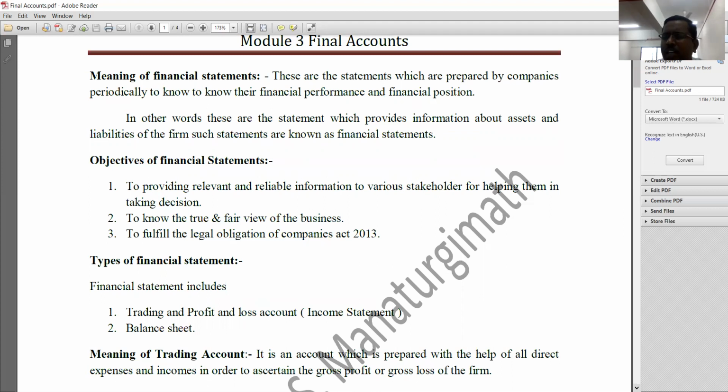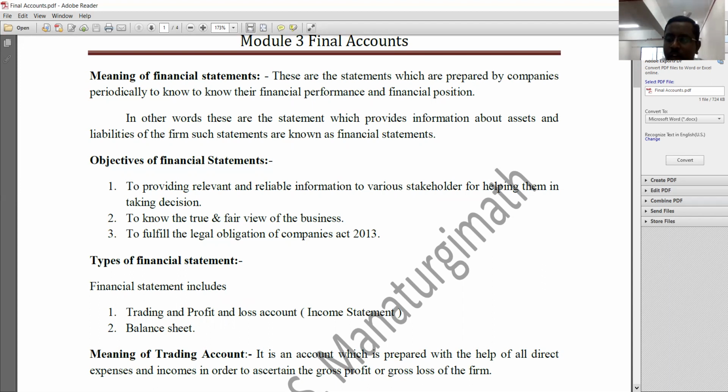There is a wide variety of businesses like sole trading concern, partnership firm, cooperative businesses, Hindu undivided families, joint stock companies. So here the procedure for preparing final account differs from one business to another business. So whatever we are discussing right now is all about final accounts of a sole trading concern. So final accounts of a sole trading concern consist of three things.